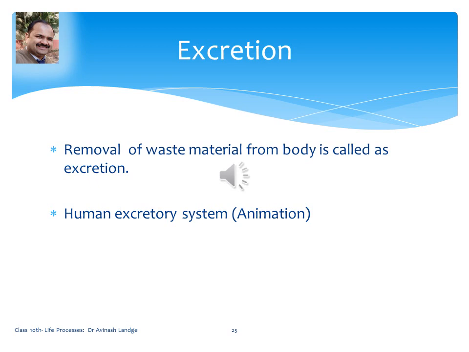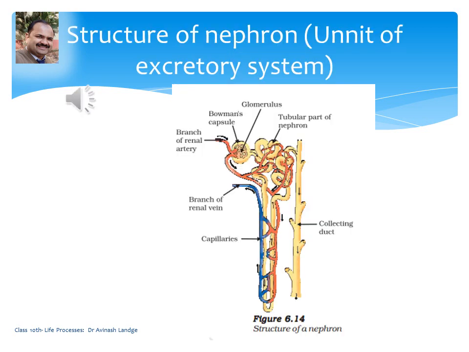Let us see with the help of the figure. Here it is the Bowman's capsule. Then after Bowman's capsule there is the proximal convoluted tubule. After that it's Henle's loop. Henle's loop is a U-shaped tube located in the medulla region. It consists of a thin walled descending limb in the medulla and a thick walled ascending limb in the cortex. Henle's loop is long in those animals which pass hypertonic urine. You can see in this figure, this U-shaped tube downside is called Henle's loop.